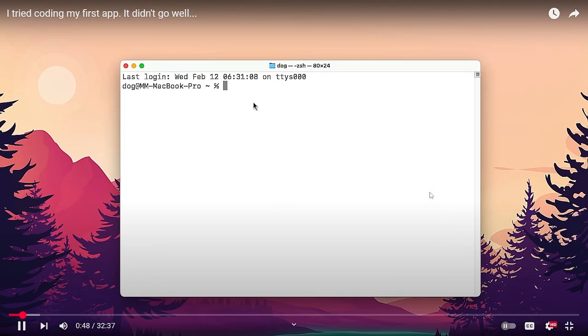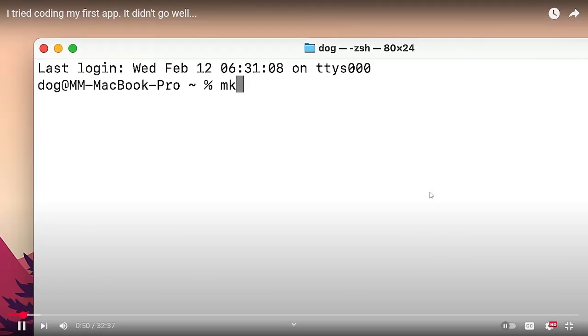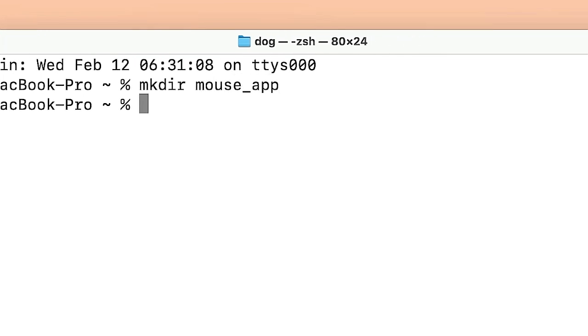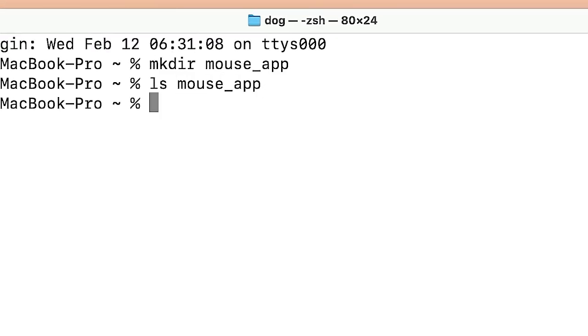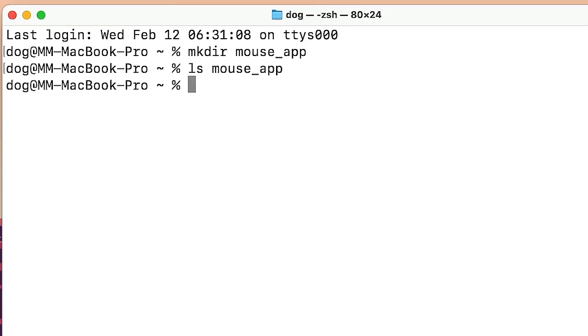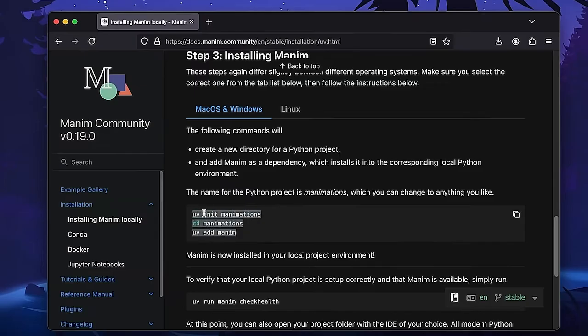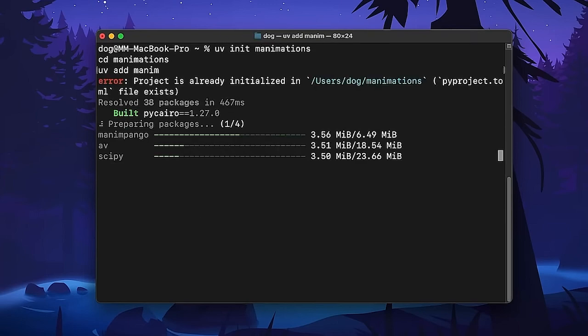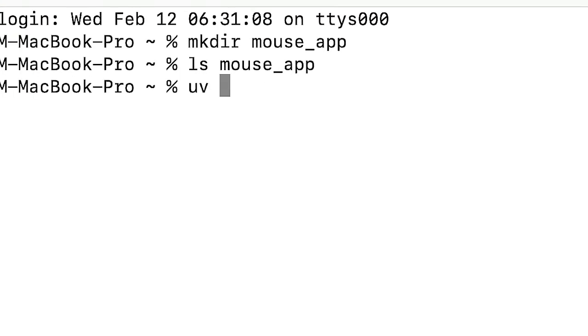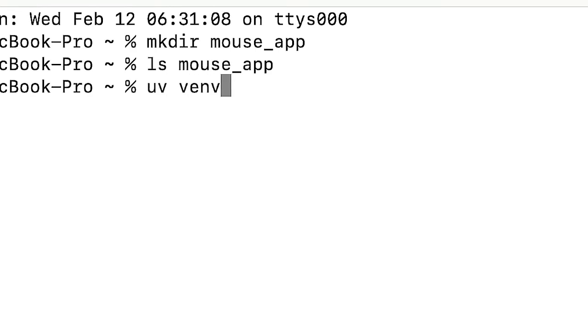So let's create a new folder using the terminal, mkdir for make directory, and let's do mouse app. Bonk. Now let's go inside of that folder, and here I want to create a virtual environment. Yes, I just recently found out what that means by reinstalling the library that I mentioned before, so I want to flex my skills. Like this, venv, virtual environment.